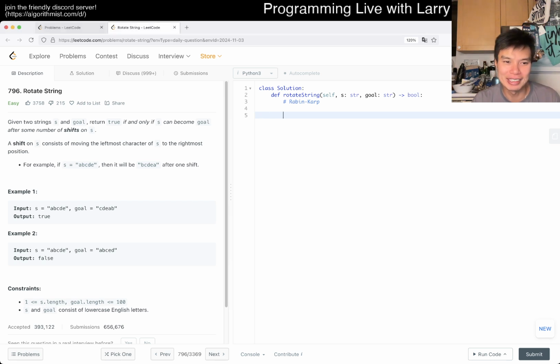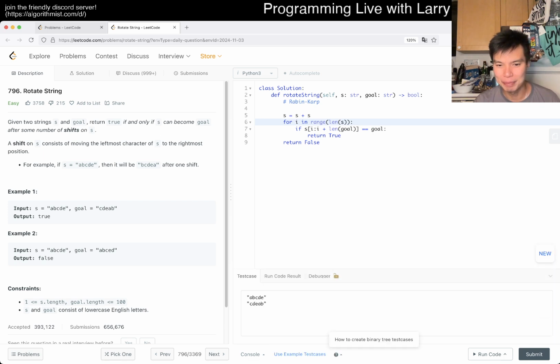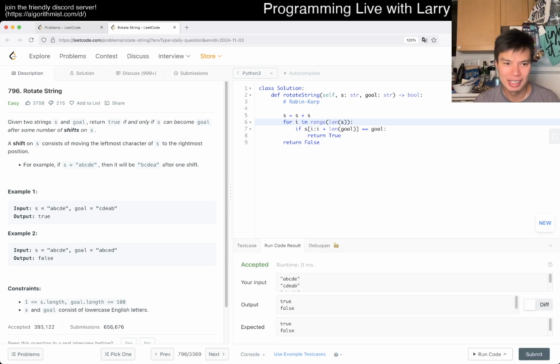I'm a little bit lazy, so maybe we can even just do S is equal to S plus S, as we said, and then for i in range of length of S, if S from i to i plus length of go is equal to go, then we return true, otherwise we return false. You could, of course, implement this in a number of ways, but I'm just being a little bit lazy, and I'm going to take a nap before the contest, I think, and then see how it goes.